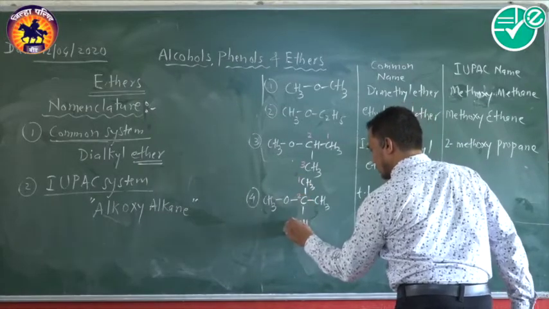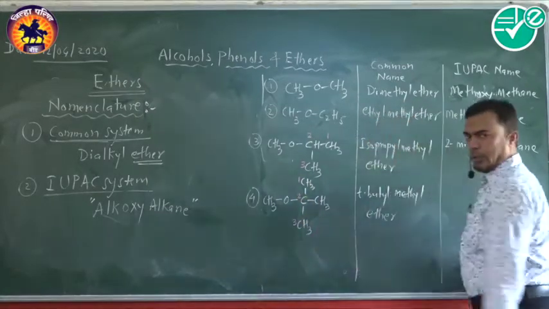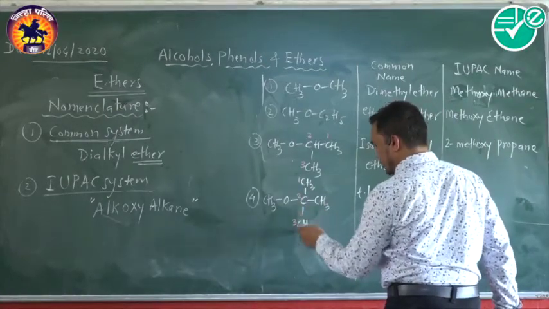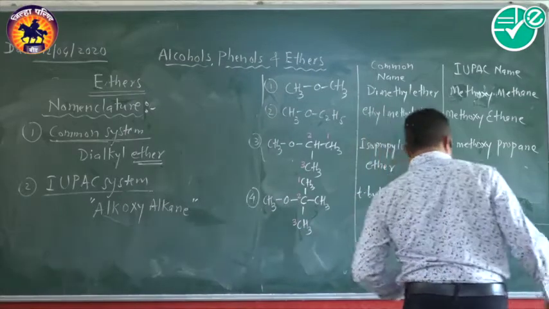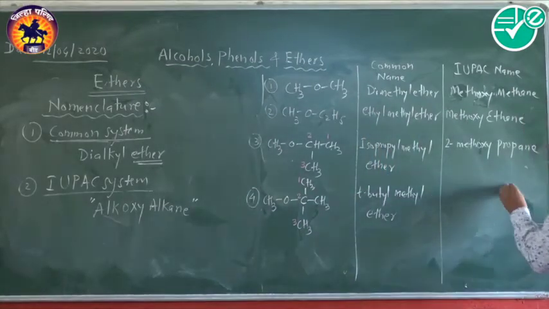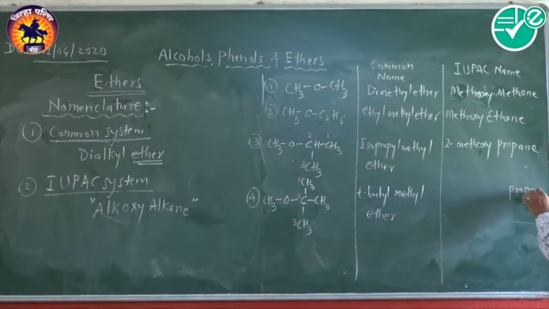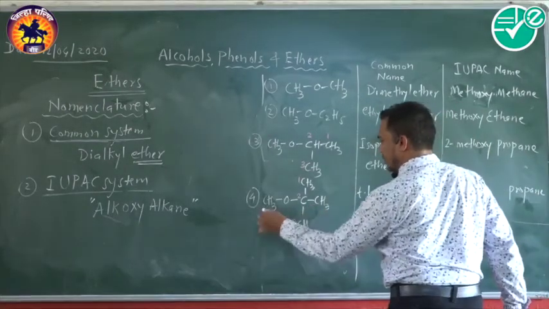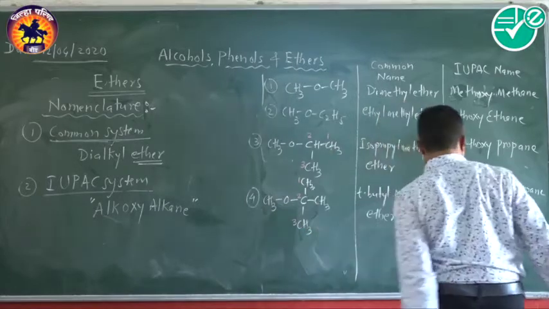It is the straight chain, and here we get the substituent methyl on this propane. So we'll write propane first according to the IUPAC name, and we have the substituents methoxy and methyl.